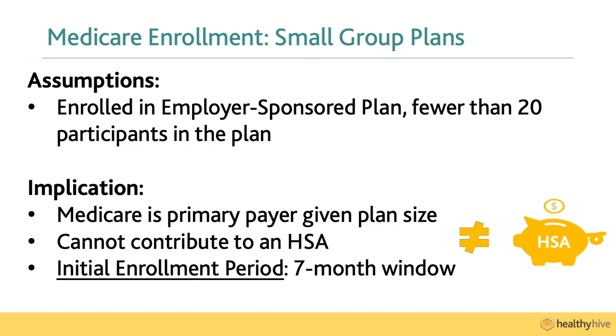What happens if the same employee works at a company with a small plan defined as fewer than 20 covered members? Federal law dictates that Medicare is the primary payer. If she is not collecting federal retirement benefits, she will need to enroll during her initial enrollment period to avoid penalties. Her initial enrollment period comprises the 3 months before her birthday month, and the 3 months following her birthday month.